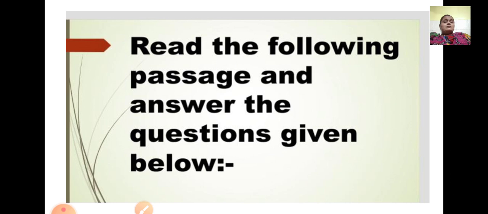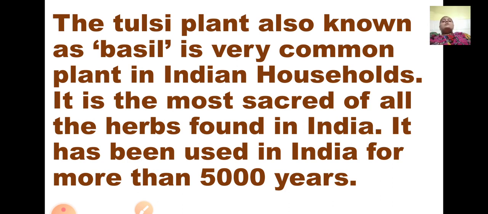The question will be asked in this way: read the following passage and answer the questions given below. Okay, I'll read the passage slowly so you understand. The Tulsi plant, also known as basil, is a very common plant in Indian households. So here we are talking about the Tulsi plant. It is a medicinal herb, we all know. The Tulsi plant is also known as basil. Scientific name, you can say it is basil, or in English it is known as basil. It is a very common plant. We all know what the Tulsi plant is.